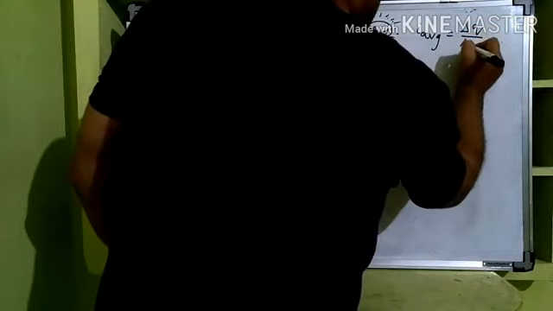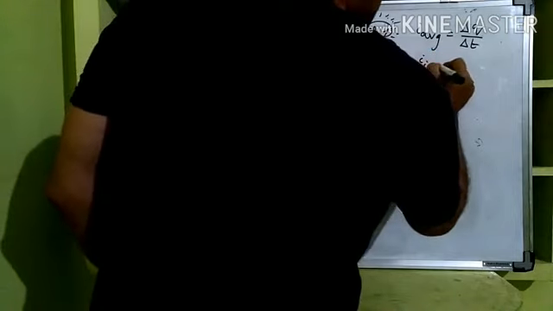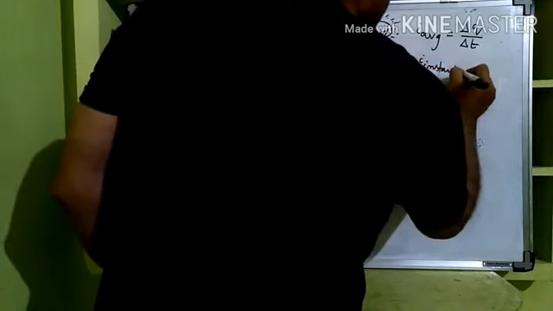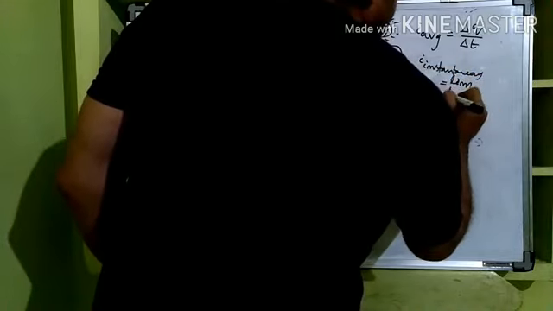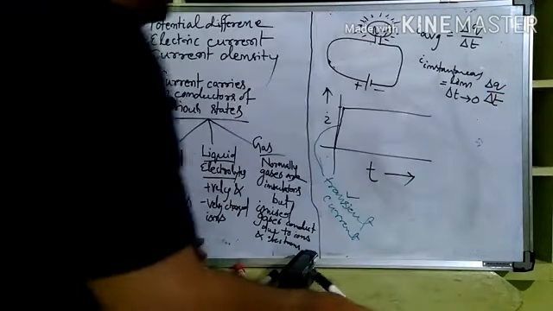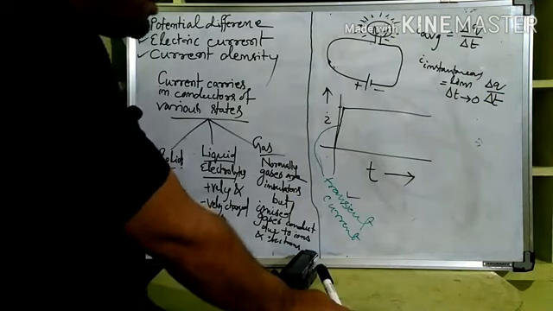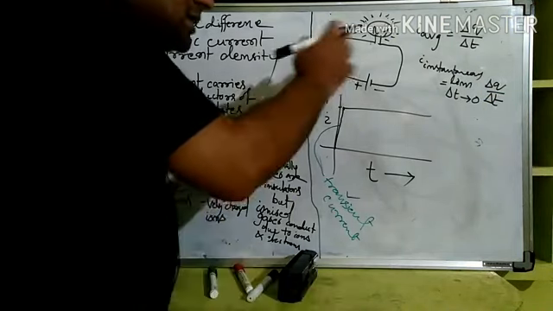That is total charge by the time taken for that much charge to flow, and instantaneous current, that is equal to limit delta t approaching 0 delta q by delta t. So average current, instantaneous current, and we are going to see the current altogether.